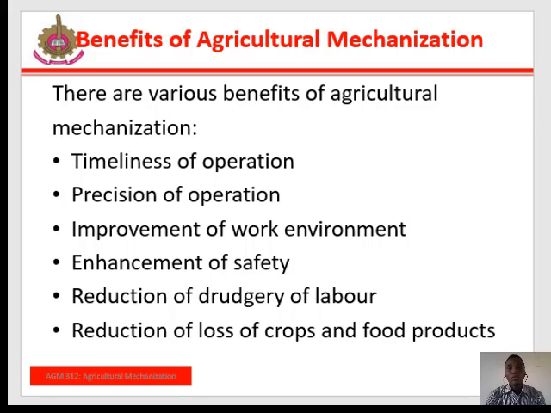Next, we are going to be looking at the benefits of agricultural mechanization. There are various benefits of agricultural mechanization, such as: it increases productivity of land, it reduces timeliness of operation, precision of operations is possible, it improves the dignity of farmers, progress and prosperity in rural areas can also be achieved, it reduces drudgery of labor, and it reduces loss of crops and food products.